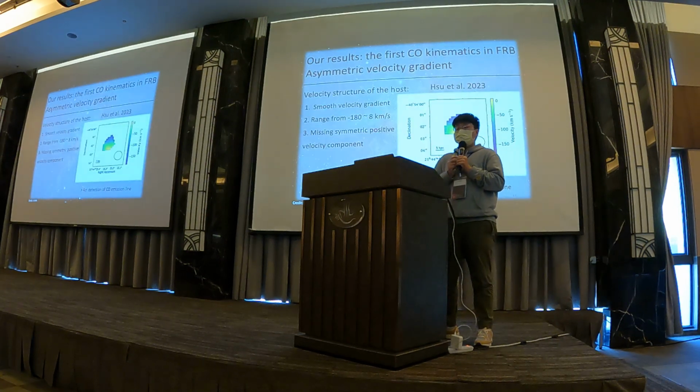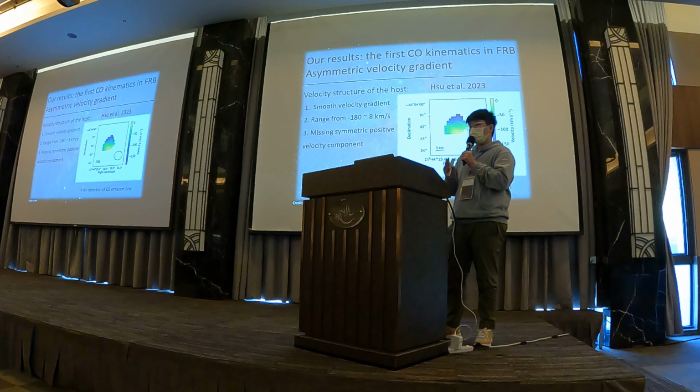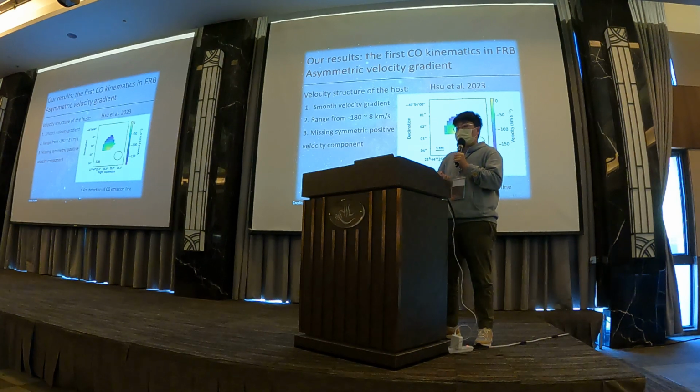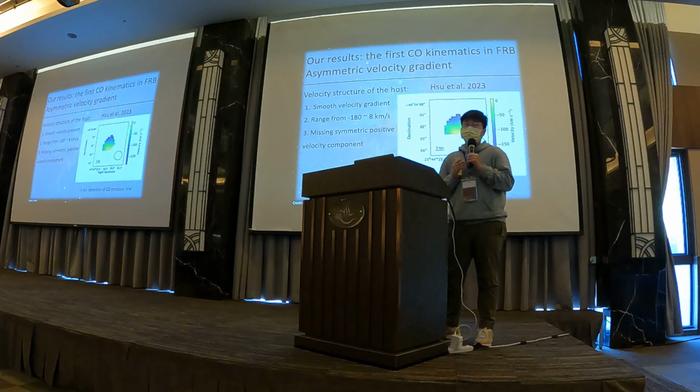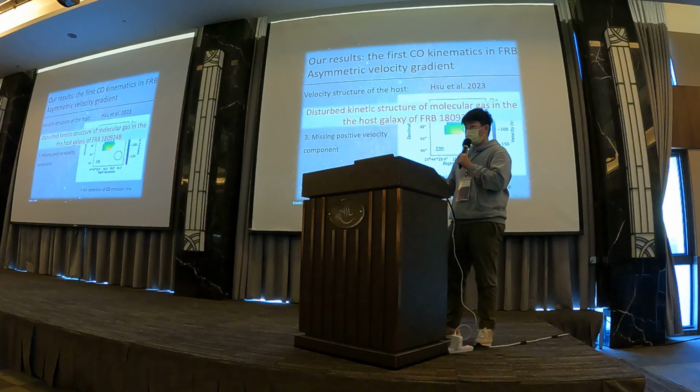And we also plot the velocity structure of the host galaxies, and we can see that there is a smooth velocity gradient ranging from negative 180 to 8 km per second. And we can see that there are no symmetric positive velocity components, which shows an asymmetric velocity gradient. And this may also indicate that there is a disturbed kind of structure of molecular gas in the host galaxy of the FRB.